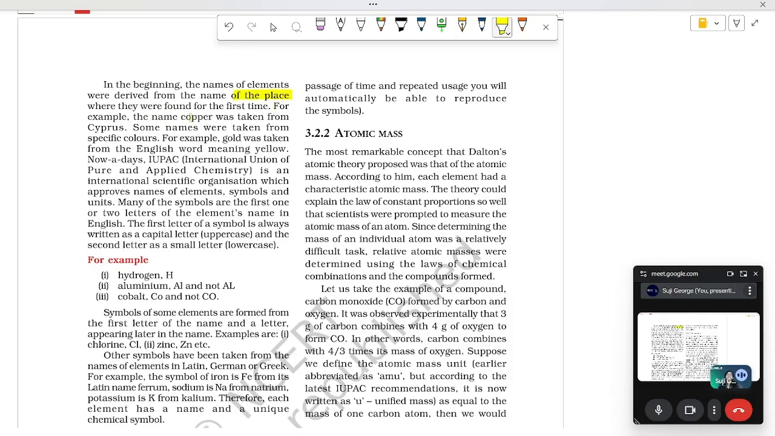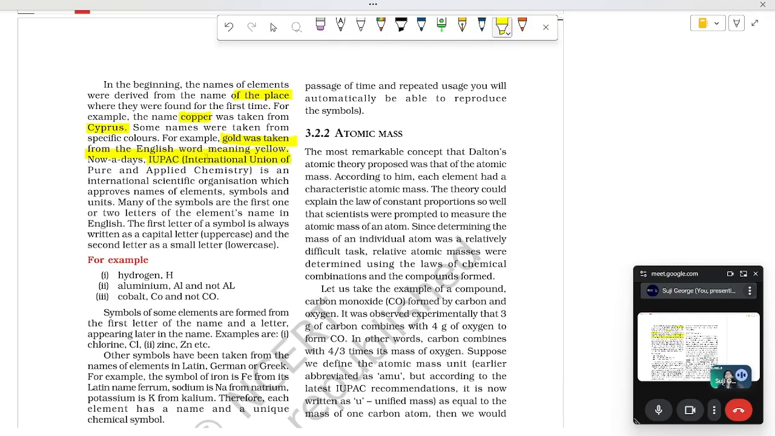Okay. For example, copper was taken from Cyprus. And some names, copper is Cu. Some names were taken from specific colors. For example, gold was taken from the English word yellow. Gold, yellow. Nowadays, how are we going nowadays?